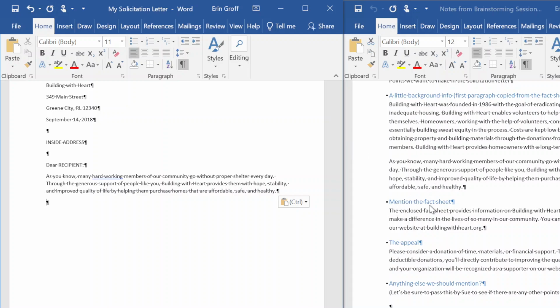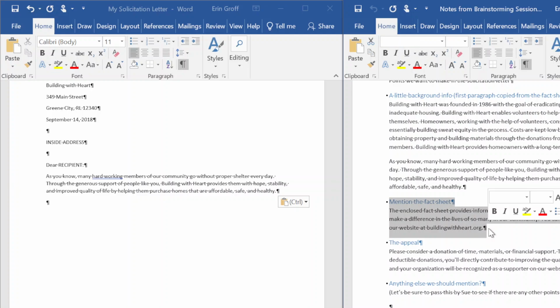So here we have Mention the Fact Sheet. And I want to click and drag to select the heading, and the paragraph. And we're going to use drag and drop to move this selection into the letter.